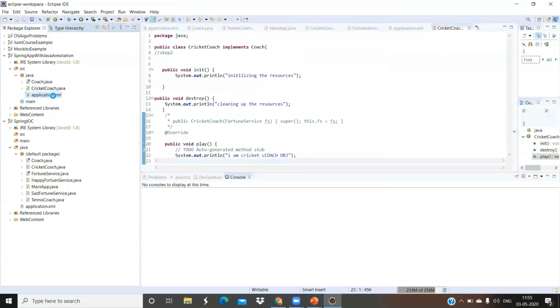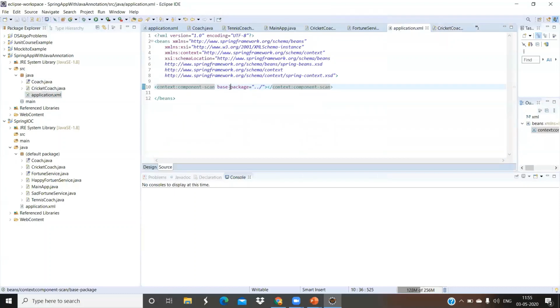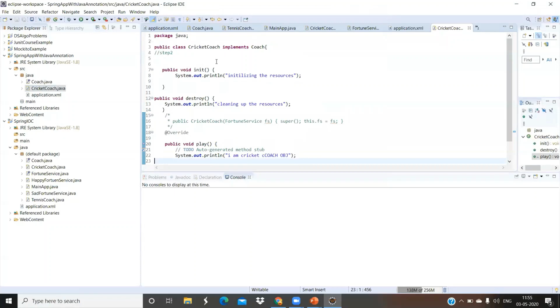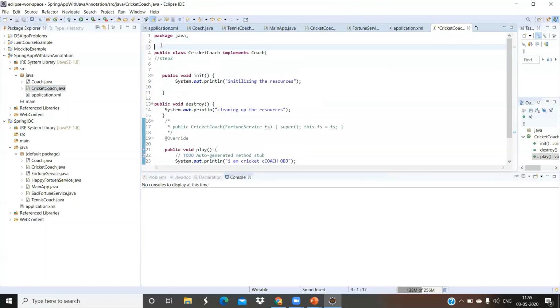Okay, so now we are having one configuration file where we have enabled the component scanning, and now I have created 2 classes, and in my cricket coach class I have to annotate it with @component.